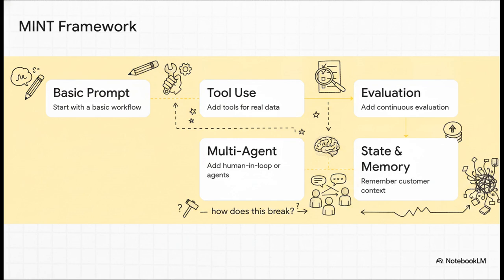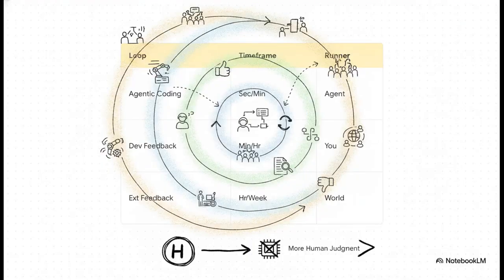So how do you build all this without completely losing your mind? You use the Minimal Intelligence Necessary Tools, or the MINT framework. You have to build incrementally. Start with a basic prompt end-to-end, then add tool use, then add continuous evaluation, then state and memory. Only at the very, very end do you add complex multi-agent orchestration. At every single layer, you have to stop and ask, how does this break? Rather than just bolting on 3 vector databases and 5 subagents on day 1 and wondering why the whole system is failing silently.